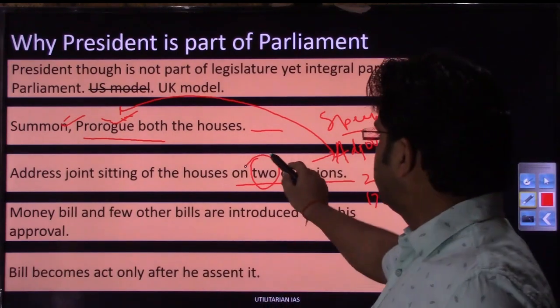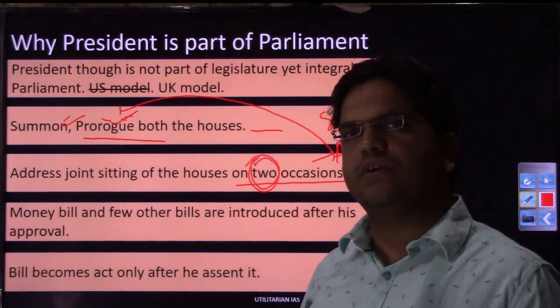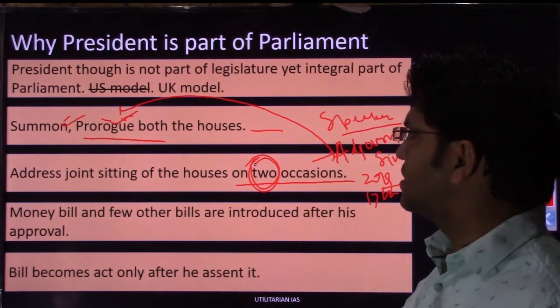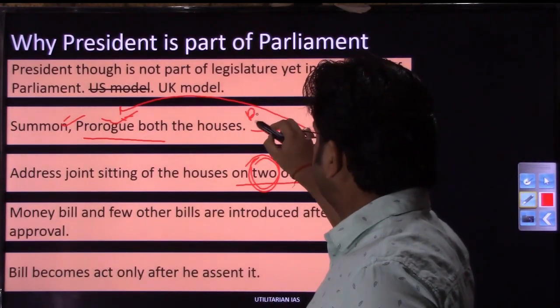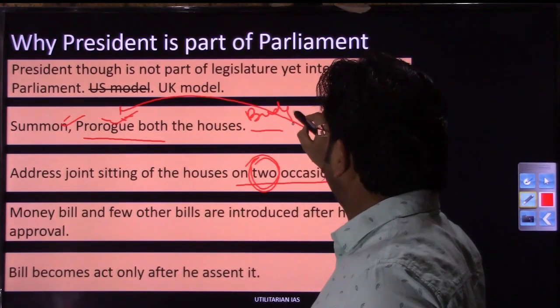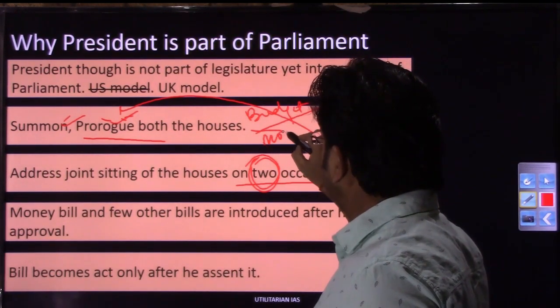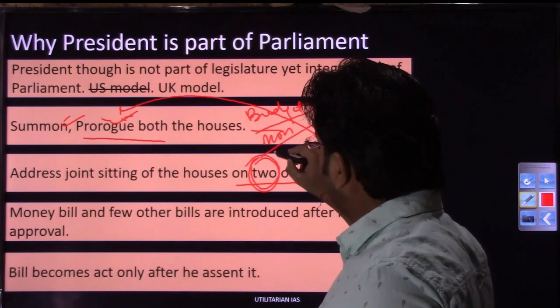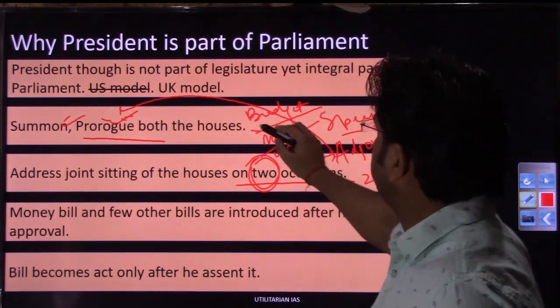The second occasion is at the starting of each year. The starting of our year happens as far as the sessions are concerned. We have three sessions. The first session is called the budget session every year. The second is the monsoon session, and the third is the winter session. So the starting of the year happens with the budget session.